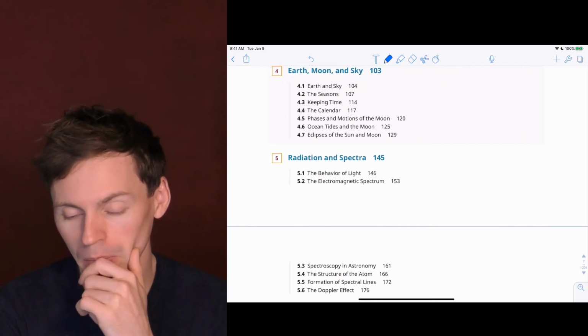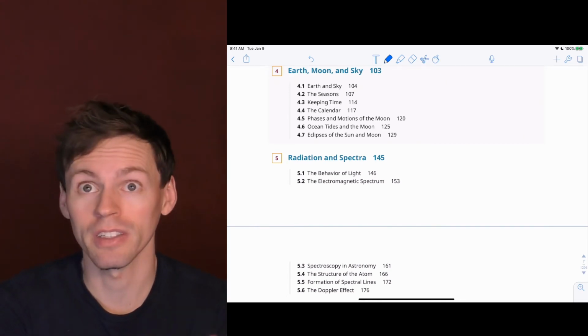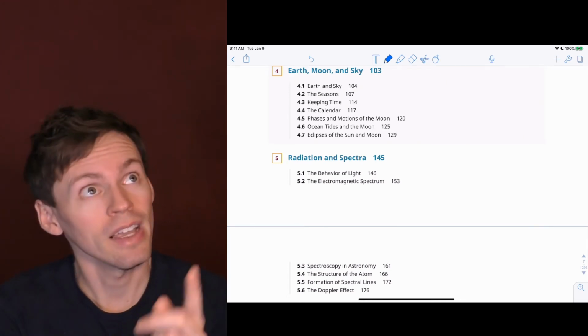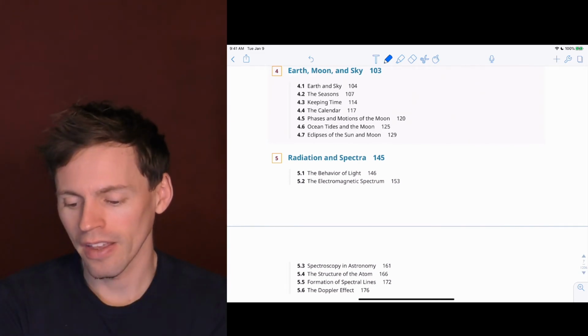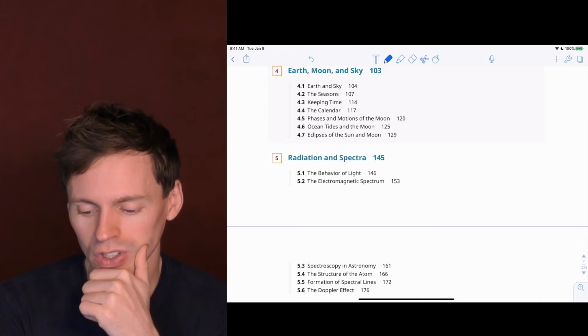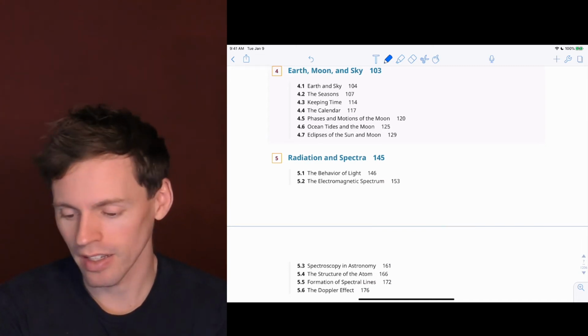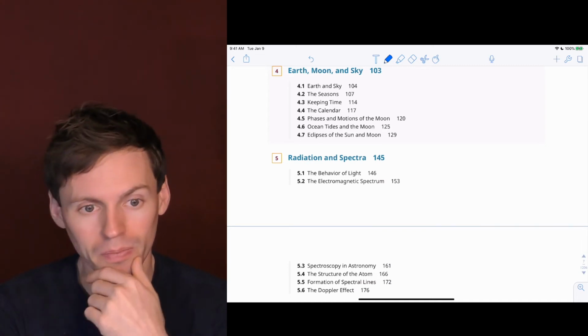And that's really important, because you're going to see the moon all the time, and it's kind of fun to be, hey, first quarter. Hey, it's waxing. Hey, it's whatever. So make sure you understand that. And then ocean, tides, and the moon. Make sure you know what causes the tides, and that there's two kinds of tides.